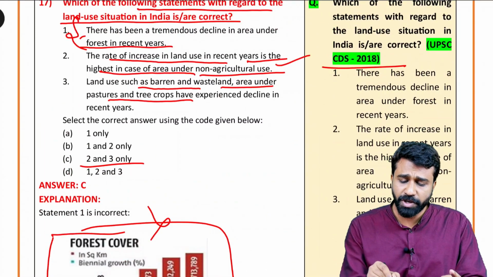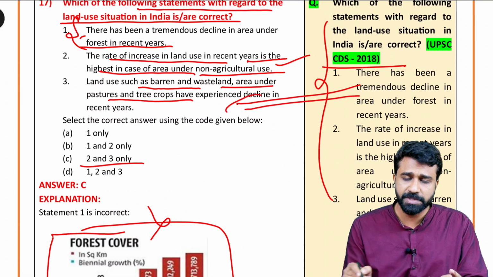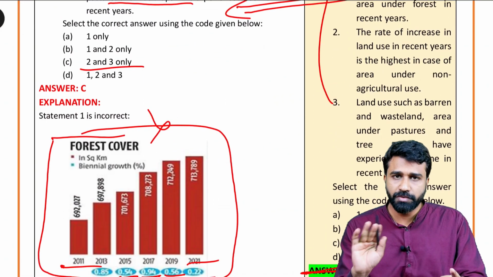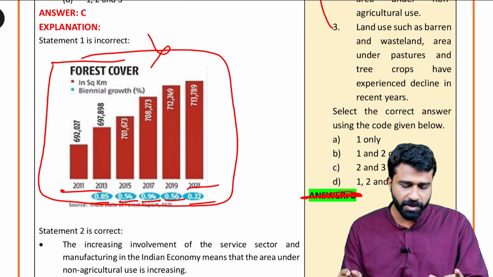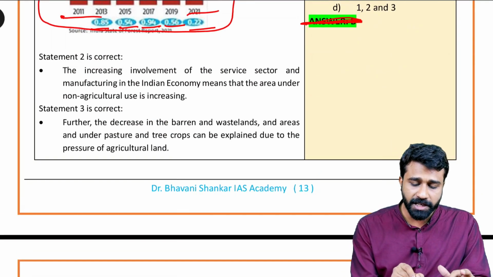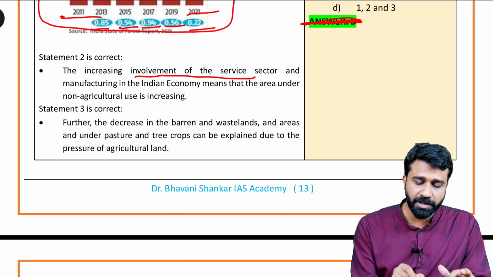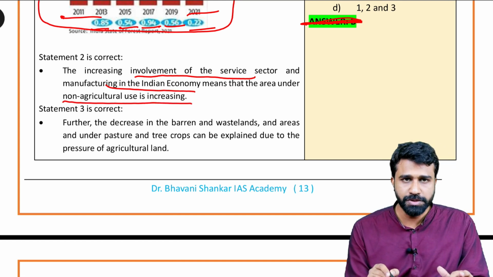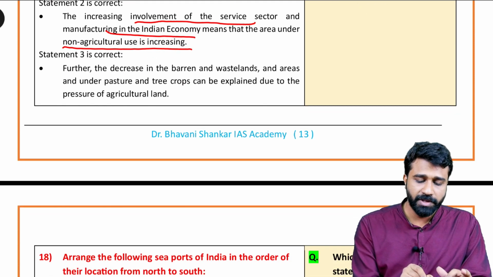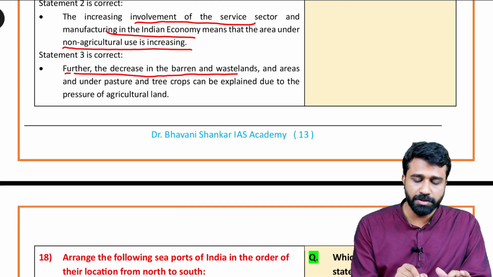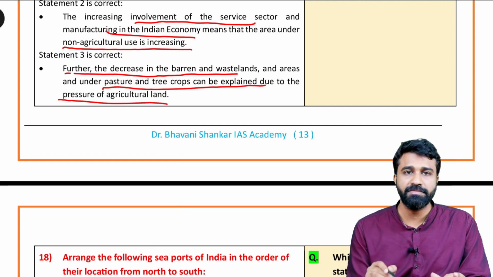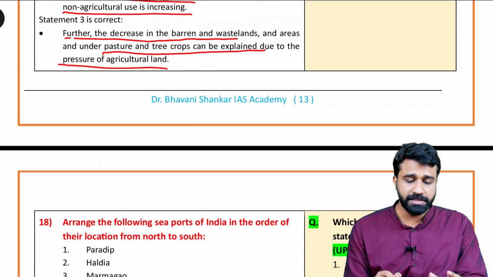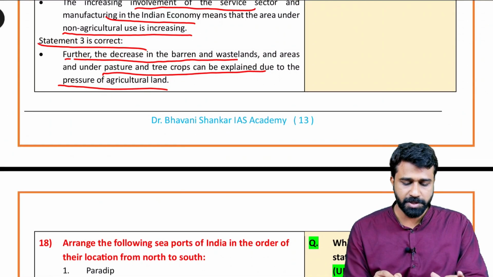This is a PYQ, we have given it for the purpose of reference only. So, you need not worry about these options, sometimes the answer may be given instead of C or B. The increasing involvement of the service sector and manufacturing in the Indian economy means the area going under non-agriculture use is increasing, and at the same time a further decrease in barren wasteland is also witnessed, under pressure on tree crops, which can be explained due to pressure on the agricultural land. And this is about the third statement, which is absolutely right.